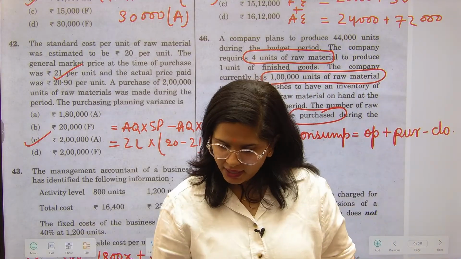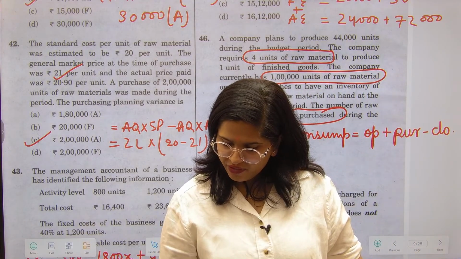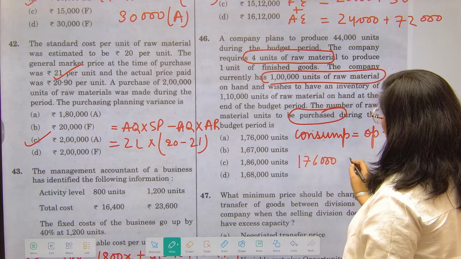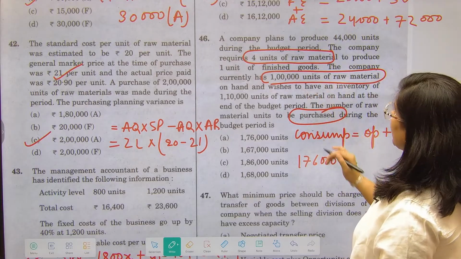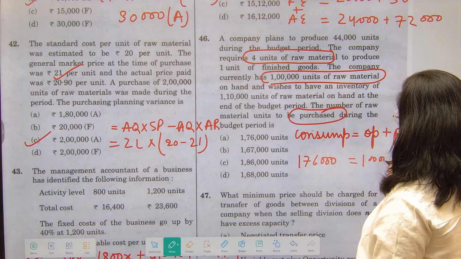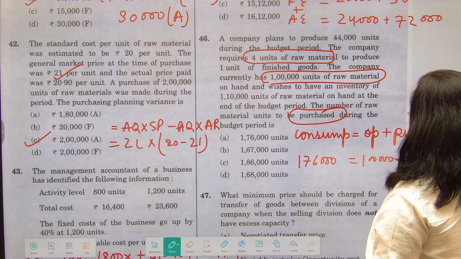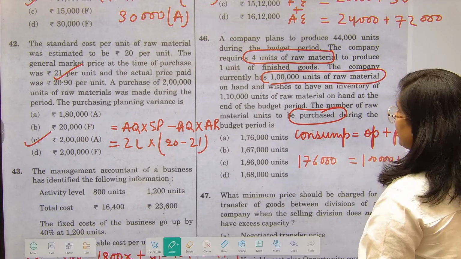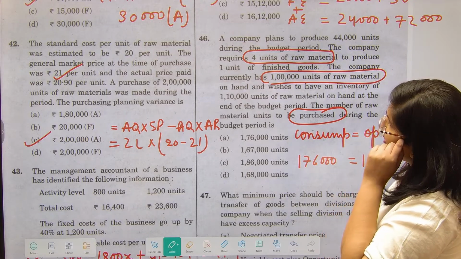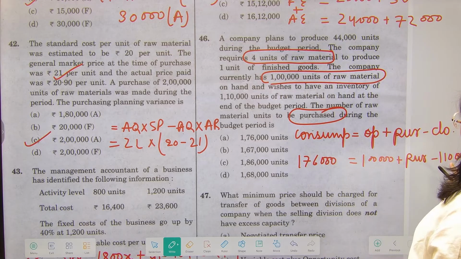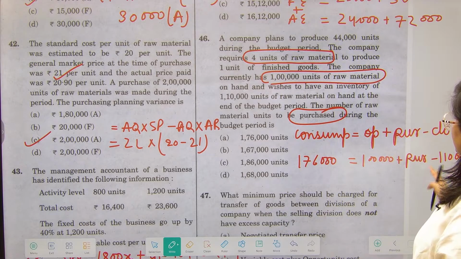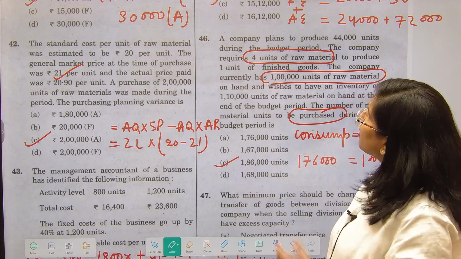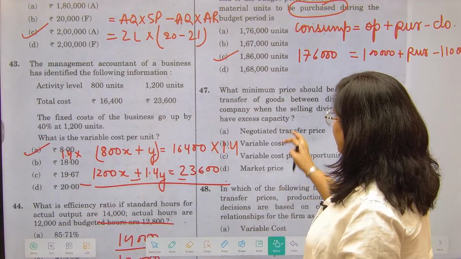So let's multiply it. 44 multiplied by 4 is going to give me 176. 1,76,000 units is the raw material consumption. Opening I have 1 lakh. Purchase I have to find out, and the closing that I have is 1,10,000. So clearly it is going to give you your answer. Fine. 1,76,000 plus 1 lakh less 1,10,000. 10,000 negative, so that goes there and becomes positive, 1,86,000 is the answer. 46. Now 47.